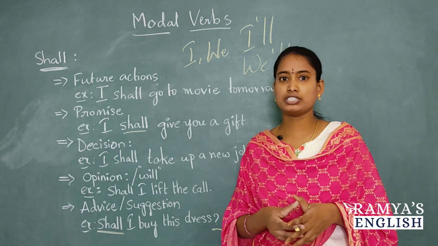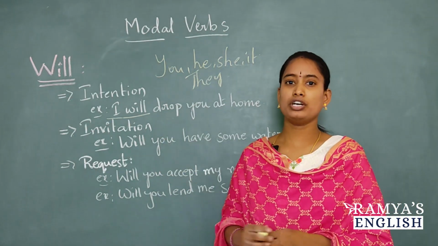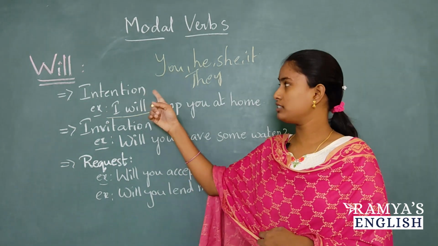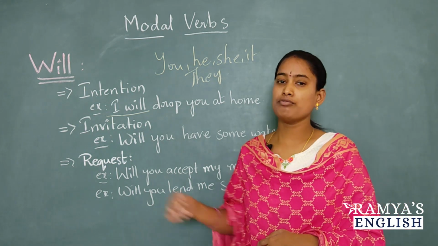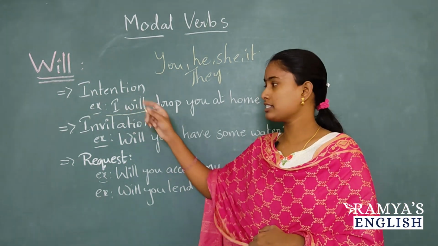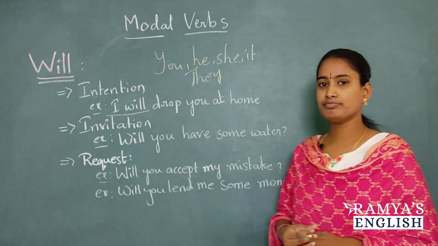So this is all about shall. Now let us learn about will. Will is a future verb and this future verb is used for the pronouns you, he, she, it and they. And one more use of will is to express intention. For example, I will drop you at home.